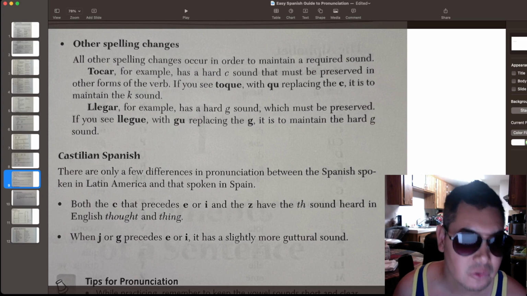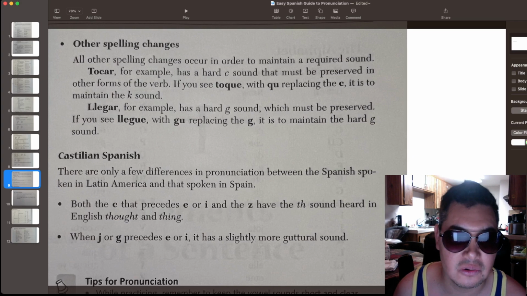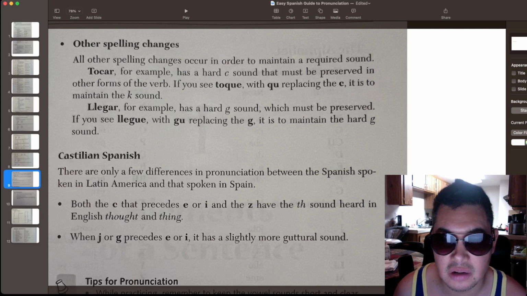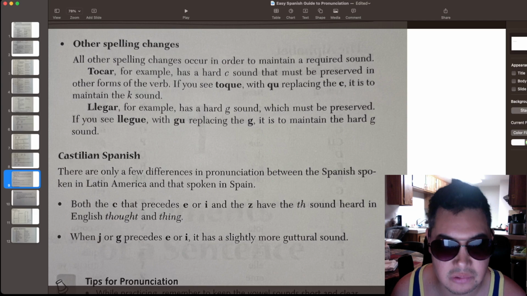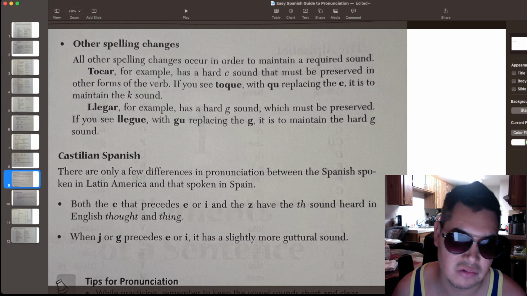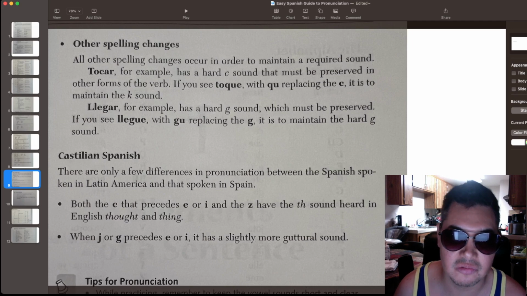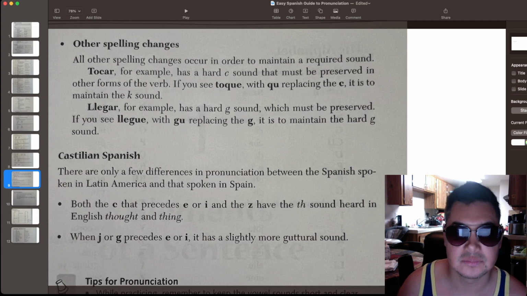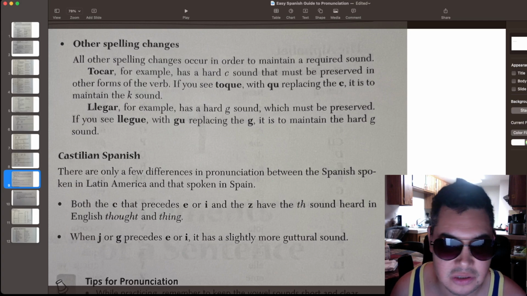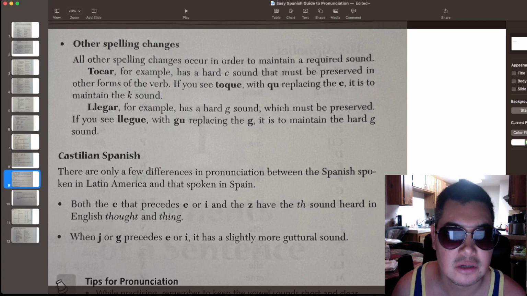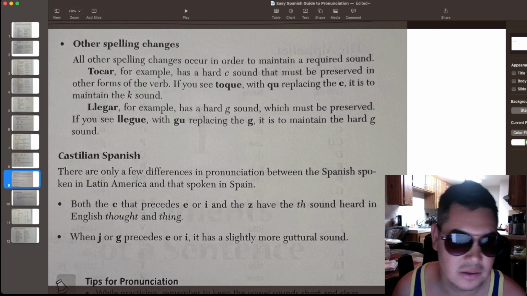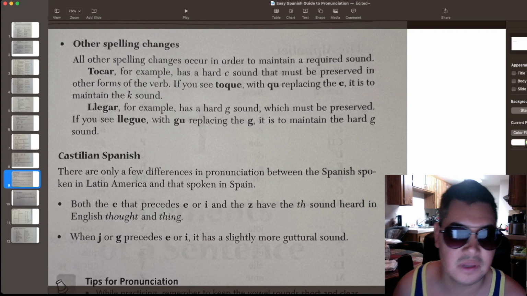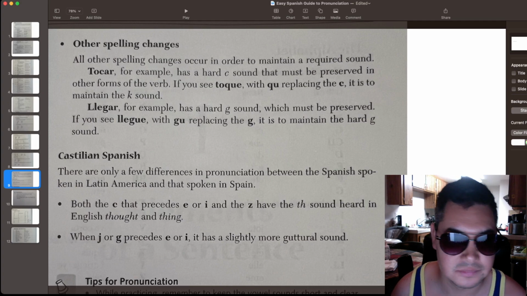Okay. When J or G precedes E or I, it has a slightly more guttural sound. The Spanish from Spain has this guttural sound more pronounced. For example, gesto means a facial expression. It's spelled with a G. Or with an I, it's like girasol, which is a flower. It will be more guttural.